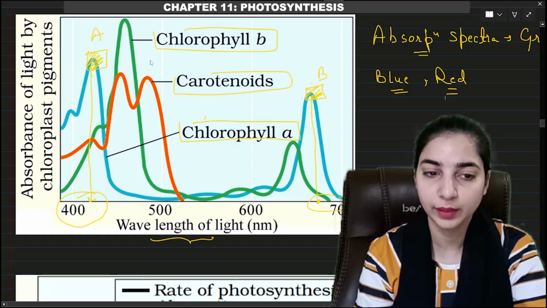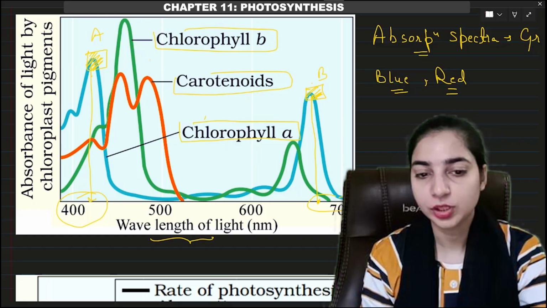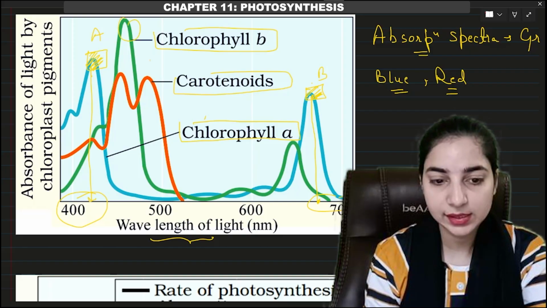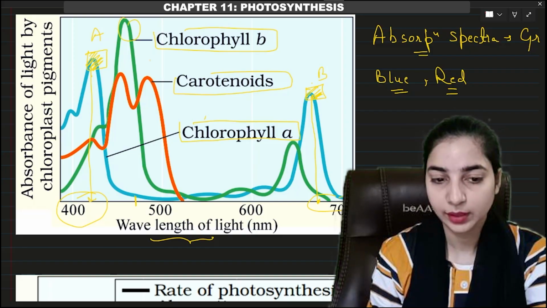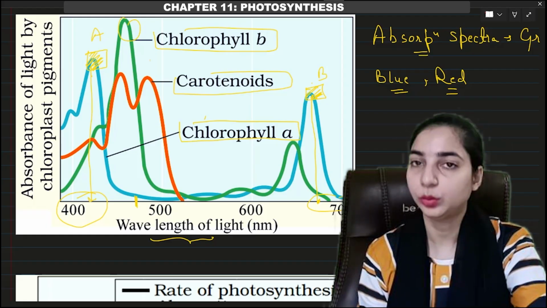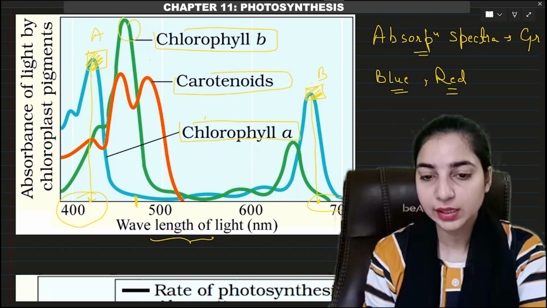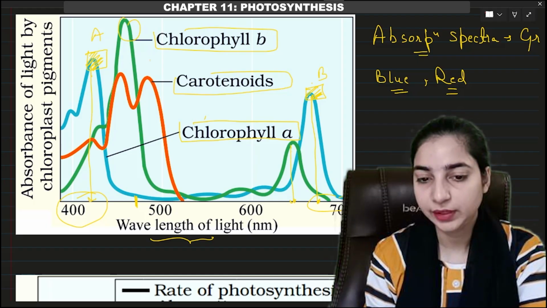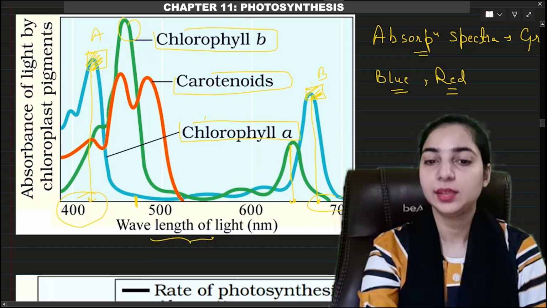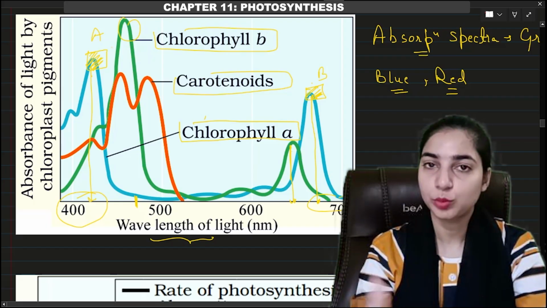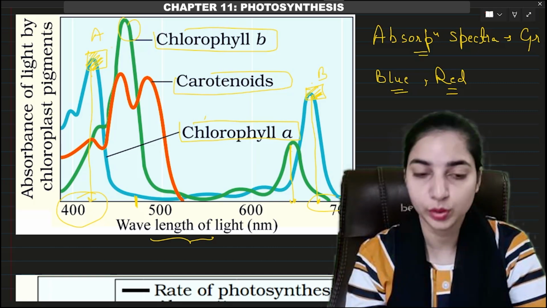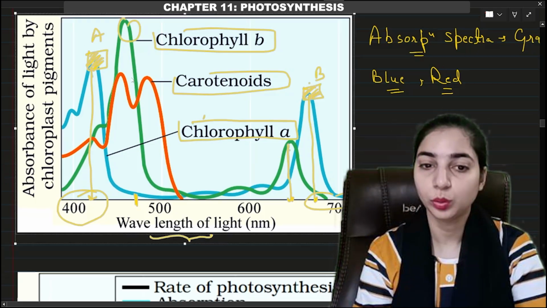Both are related. Similarly, you can see the absorption spectrum of chlorophyll B, which is shown in green color. Here the first peak is near 500, which is slightly different from the peak of chlorophyll A, and the second peak is around 650 nanometer. Here the most important one is chlorophyll A because it is absorbing the maximum amount of blue light and red light, which are most important for photosynthesis. So you have to focus on chlorophyll A here.